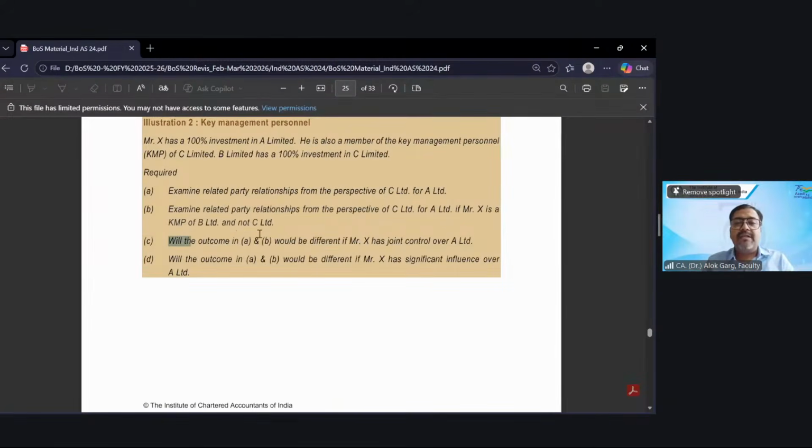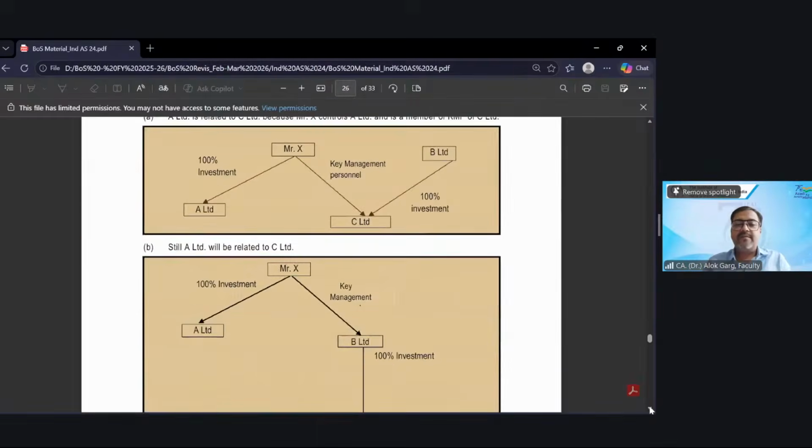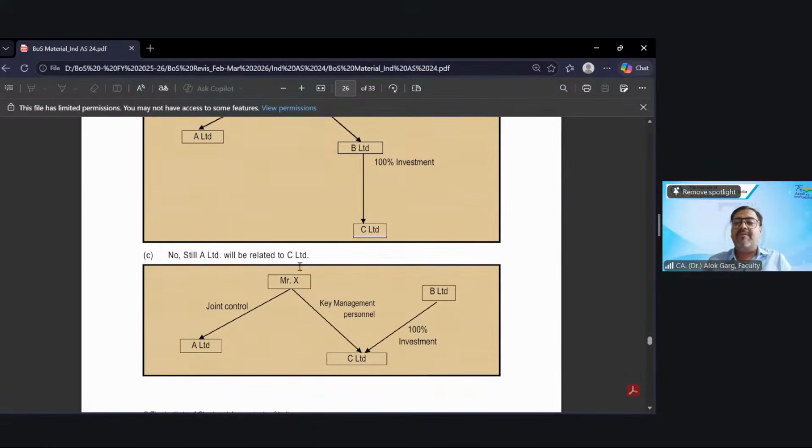Now, will the outcome in A and B be different if Mr. X has joint control over A Limited? Instead of control, if it becomes joint control, would the answer be different? No, sir. Answer will be the same. For control and joint control, the answer is the same. The answer would be different if it is an associate, if it is significant influence, right? Otherwise, there is no different answer. So still A Limited will be related to C Limited.